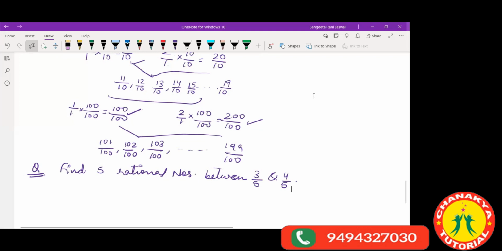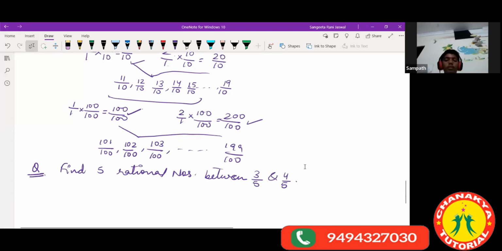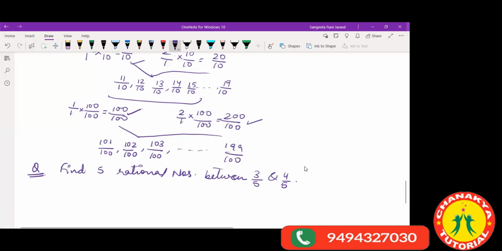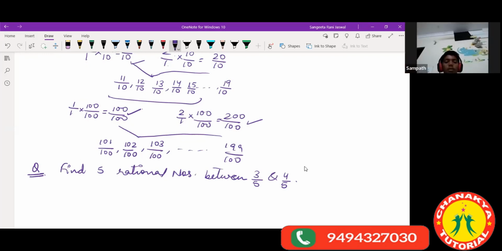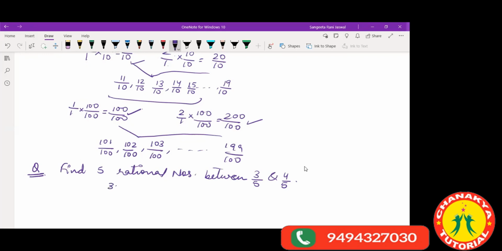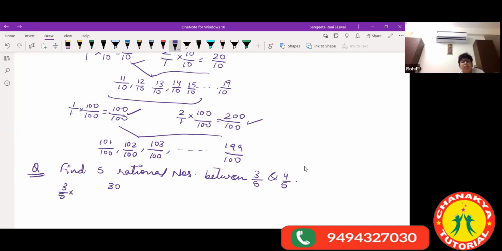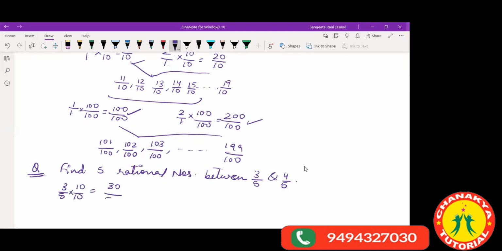Okay, find 5 rational numbers between 3 by 5 and 4 by 5. Yes, ma'am. Done. So what will you do in this case? Ma'am, 3 by 5 into 10 by 10 and 4 by 5 into 10 by 10. Okay, yes, you multiplied with 10. So when you multiply 3 by 5 with 10 by 10, you get 30 by 50 and 40 by 50.